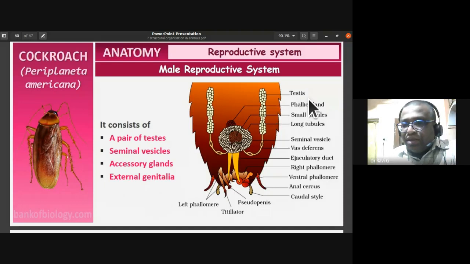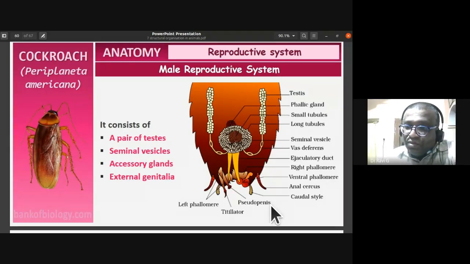In the labeling, you can notice the testis, which through the vas deferens opens into the seminal vesicles, and there is an ejaculatory duct. Towards the base is the right phallomere, the ventral phallomere, and the left phallomeres are here. Then there is a structure called the pseudopenis, a penis-like false structure.